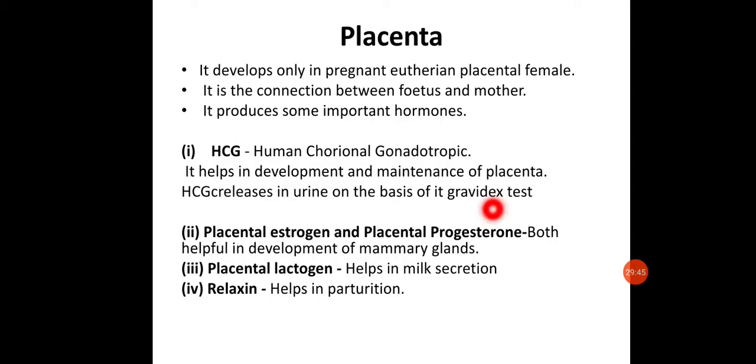Next is placental estrogen and placental progesterone. So we have seen the estrogen and progesterone are the hormones secreted from the ovary, but once the pregnancy is there, it will be forming the embryo and the development of fetus will take place. This estrogen and progesterone will be also secreted by the placenta. This placental estrogen and progesterone both are responsible for development of the mammary glands, so that the nourishment of the infant can be done properly.